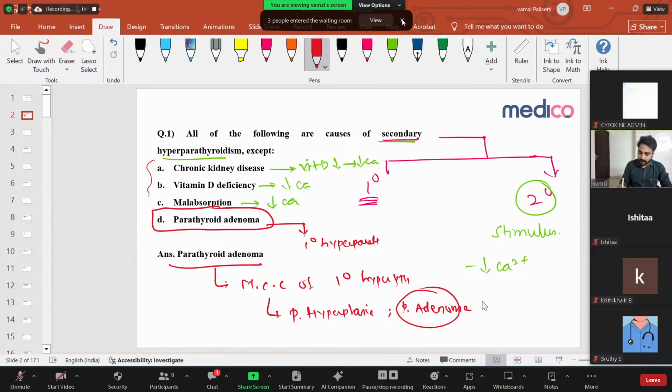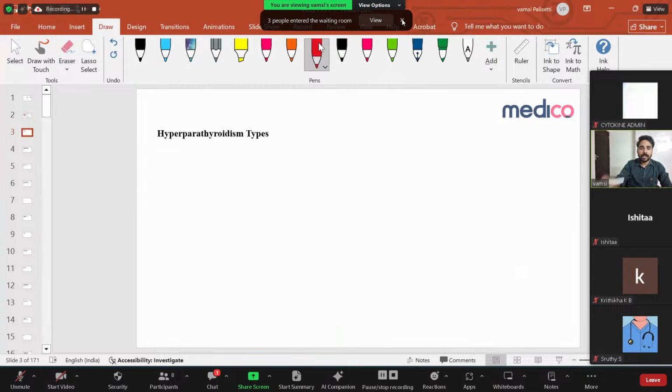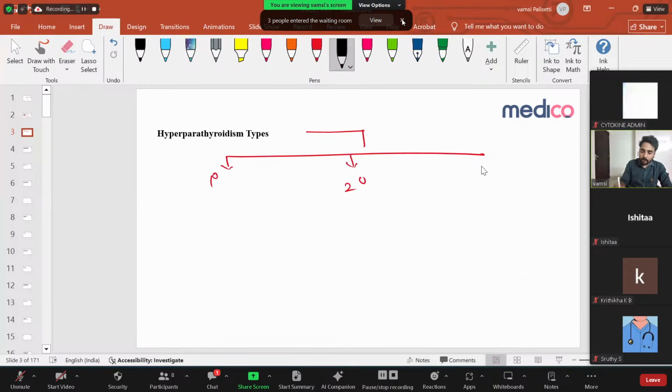Okay. Of these things, the parathyroid adenoma is a very, very common cause. This is the most common cause. Right? Simple? Clear. So let us see, this is what I discussed. In hyperparathyroidism, there are two types: one is primary hyperparathyroidism, the other is secondary hyperparathyroidism. But there is one more entity, very, very important, that is what is called tertiary hyperparathyroidism. This is a potential NEET INICET question.